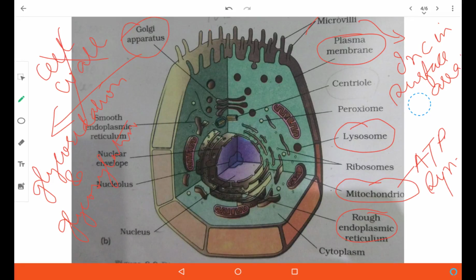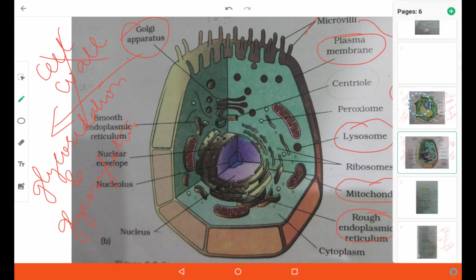They contain digestive enzymes called hydrolases, which break down various biomolecules which have come inside the cell, and in a condition when the cell gets injured, this lysosome breaks open, and its enzymes digest the entire cell.